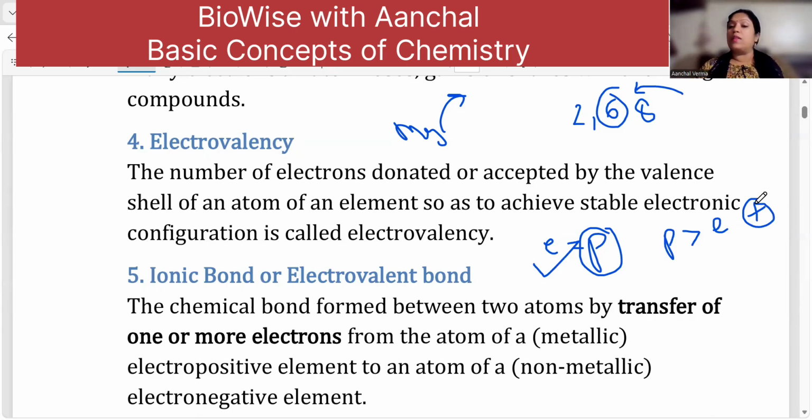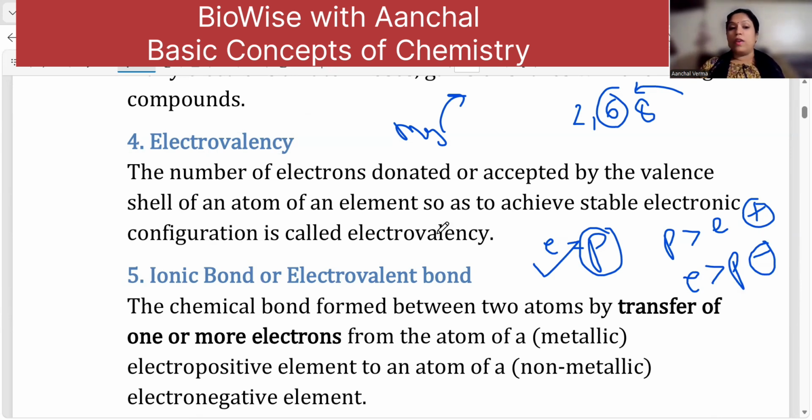Similarly, the non-metals have around 5, 6, 7 electrons in the outermost orbit. So they have the tendency to acquire electrons and attain a stable electronic configuration. Once they take electrons, the electrons exceed the number of protons, and there is a negative charge developed on the atoms, and it becomes an anion.